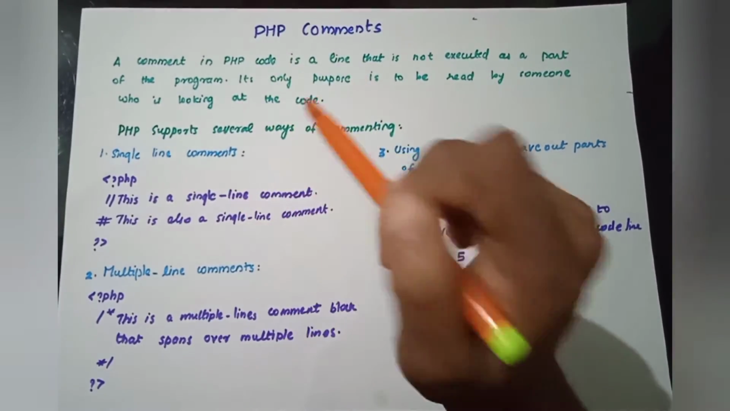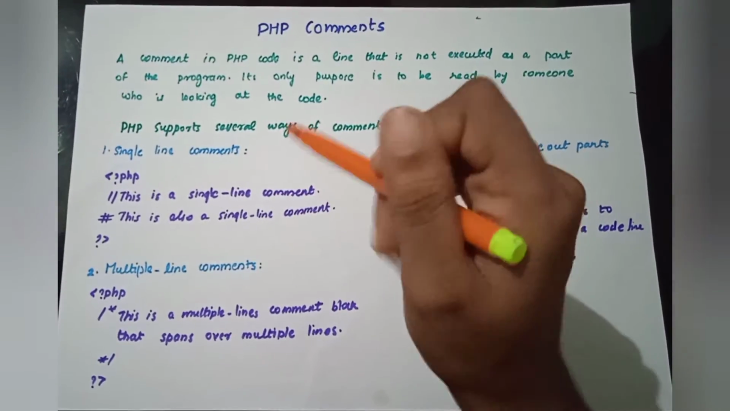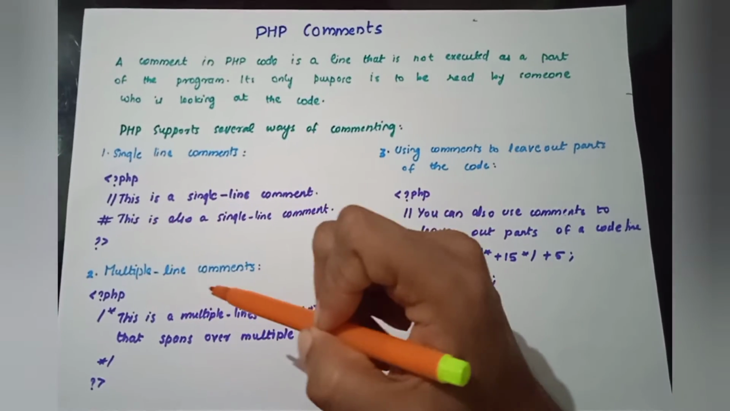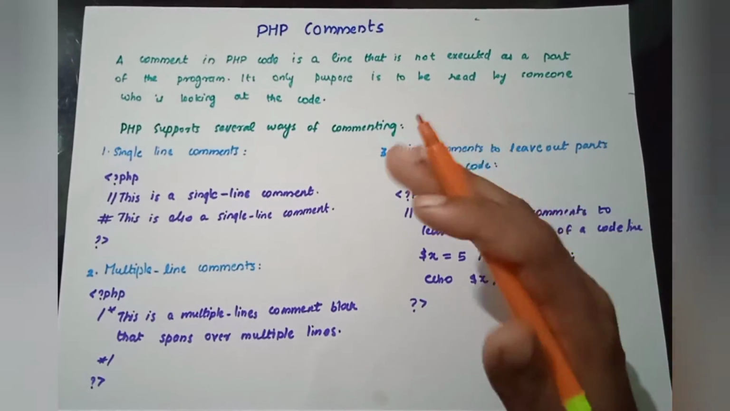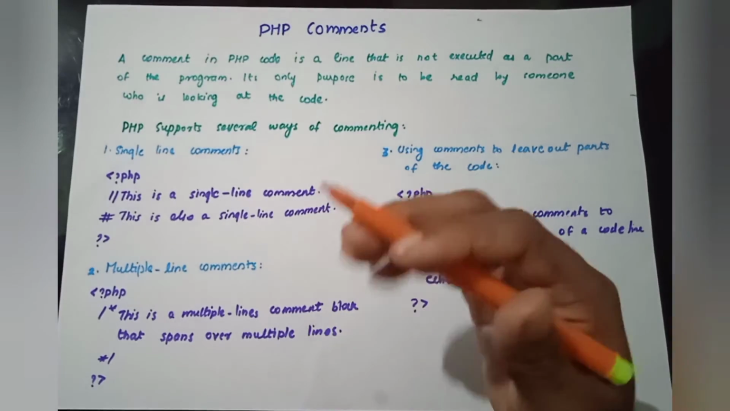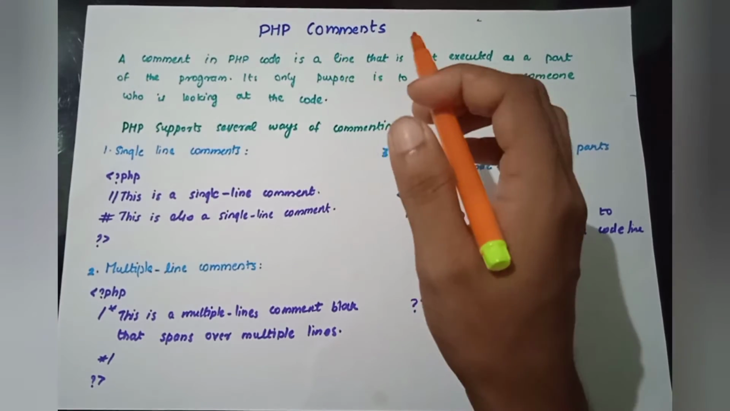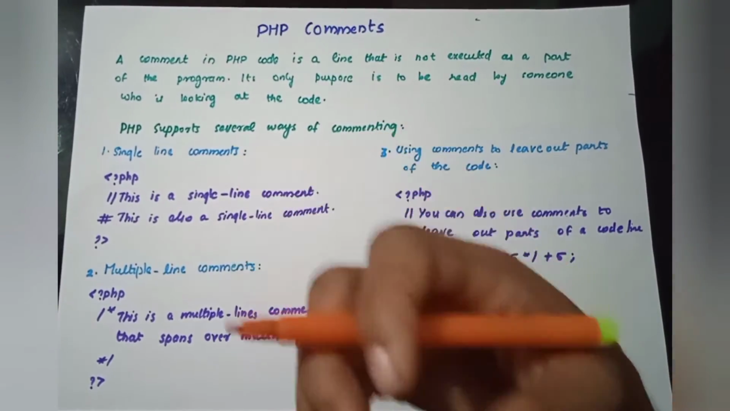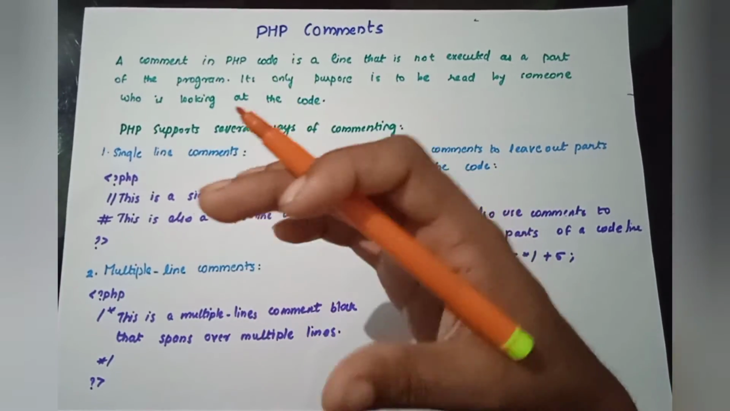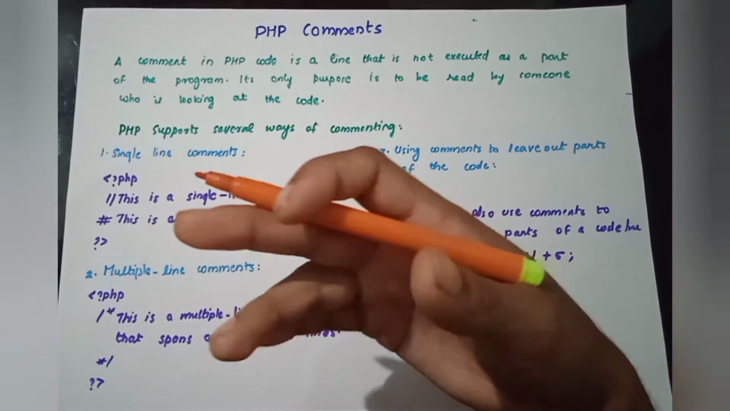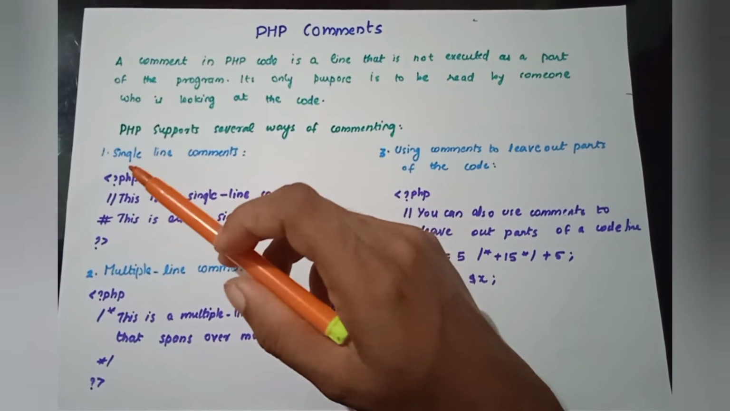PHP comments can be written in several ways. Single line comments are there, multiple line comments are there, as well as using comments to leave out part of the code. So you can use comments for single lines, multiple lines, and also in mixed cases. Firstly, comments are simply to help the one who reads the code understand what each line or section of the code describes. Let's get into the first one, single line comments.